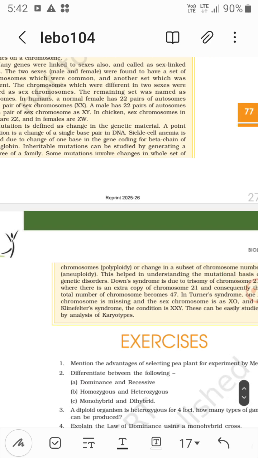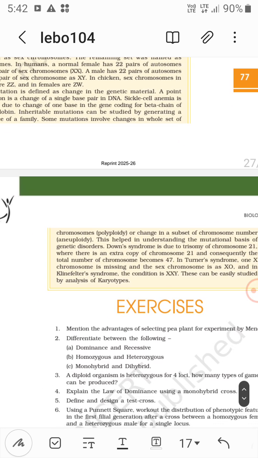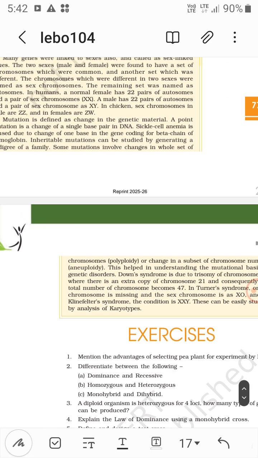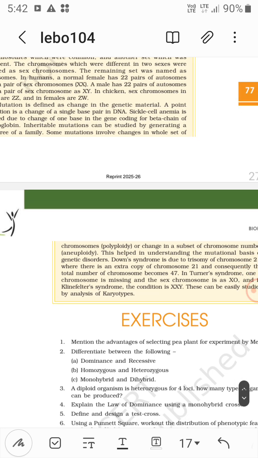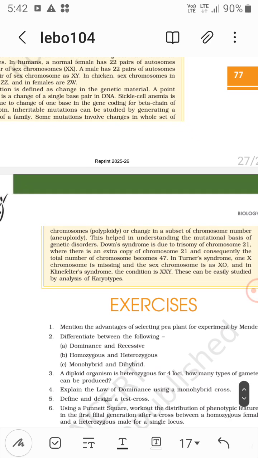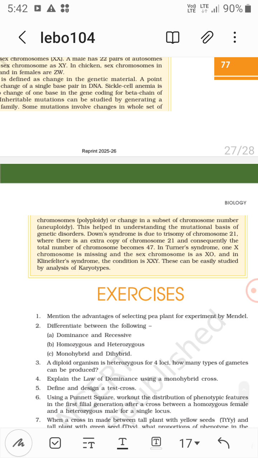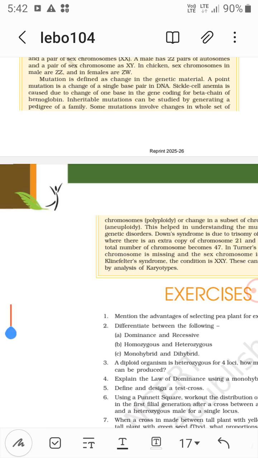Now some mutations involve changes in a whole set of chromosomes, that is polyploidy. So it is n, it gets 2n, it gets 3n. Or a change in a subset of chromosome number, that is aneuploidy. If at the 21st chromosome it gets 3 copies instead of 2 copies, like in Down syndrome, this is the case of aneuploidy. So this helps in understanding the mutational basis of genetic disorders.